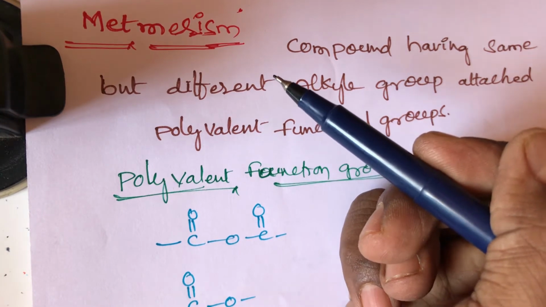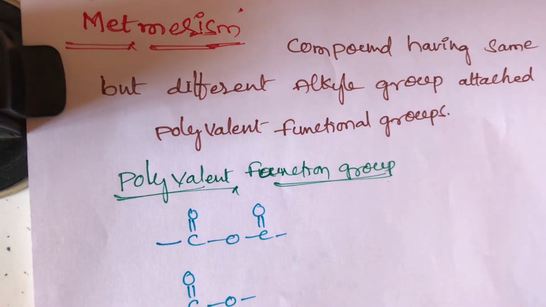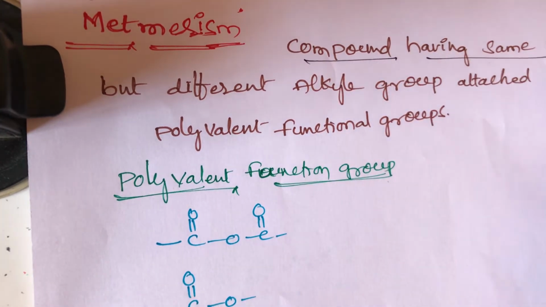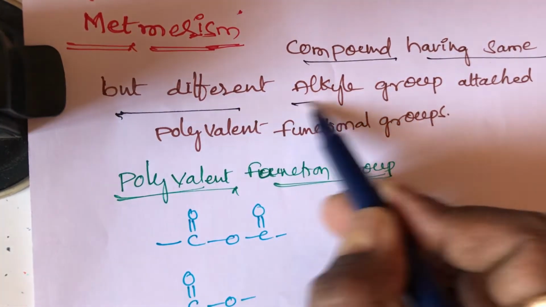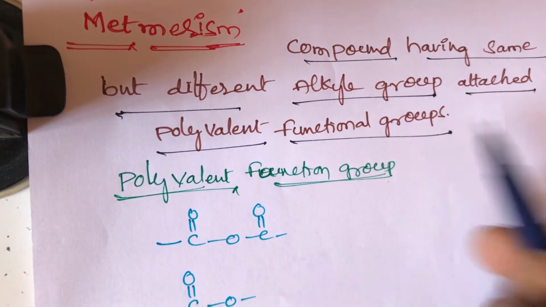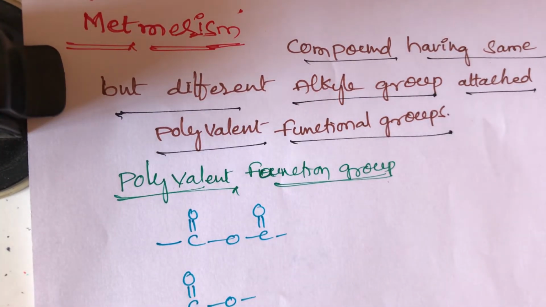What is metamerism? Compounds having the same molecular formula but different alkyl groups attached to the polyvalent functional group are known as metamers. Metamerism means different alkyl groups attached to the same functional group.